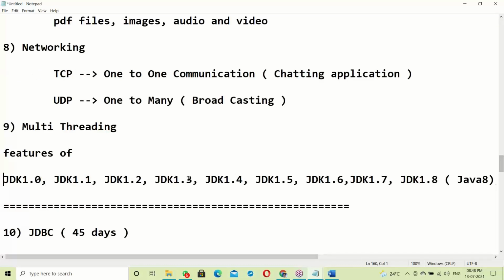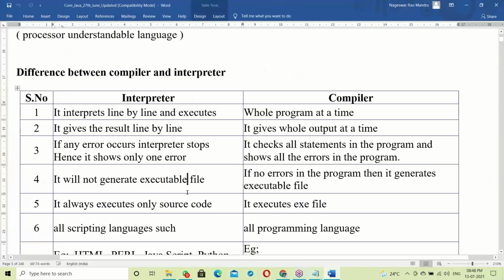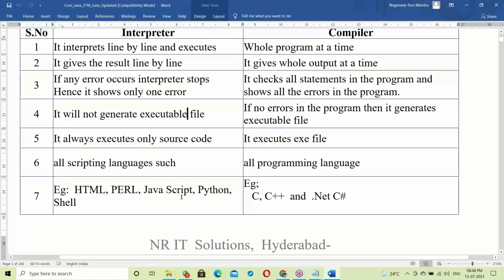Next, apart from this, interview questions are also prepared for every topic. Interview questions here are not theory questions but practical, real-time, scenario-based questions. This document is for you only.